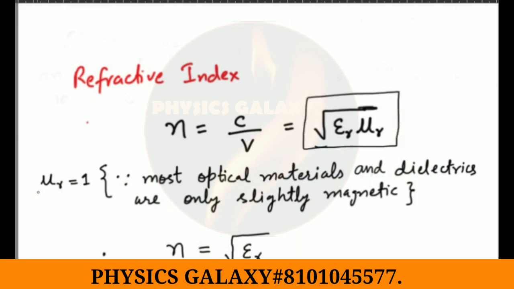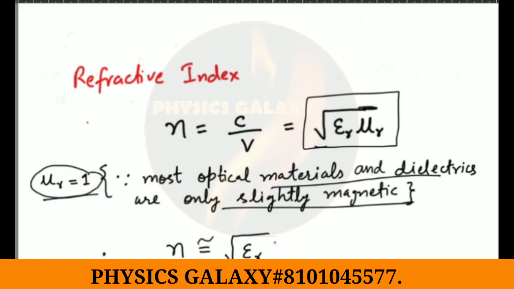And mu r can be taken as 1 because most optical materials and dielectrics are only slightly magnetic. So mu r to a good approximation can be taken equal to 1. So n is equal to under root of epsilon r, and in this problem it can be written as under root of K, where K is the dielectric constant.